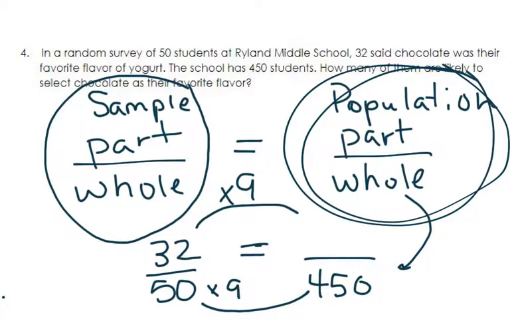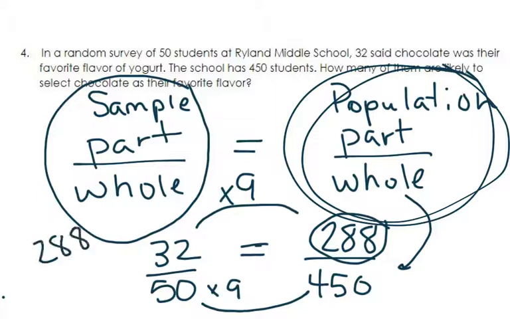And if I do that multiplication, which you're going to do on a calculator and I just did with Google, you're going to get our missing number is 288. So make sure that you say that 288 students are going to select chocolate as their favorite flavor. So 288, and make sure you put that label in there so you get full credit.